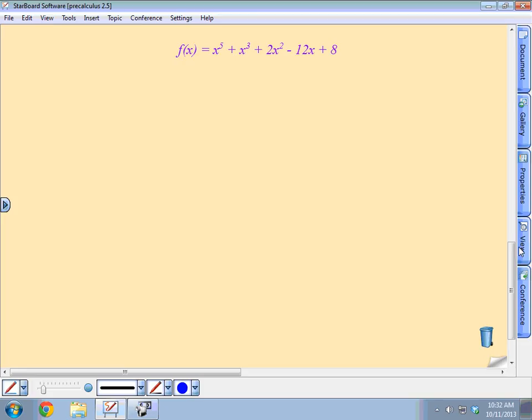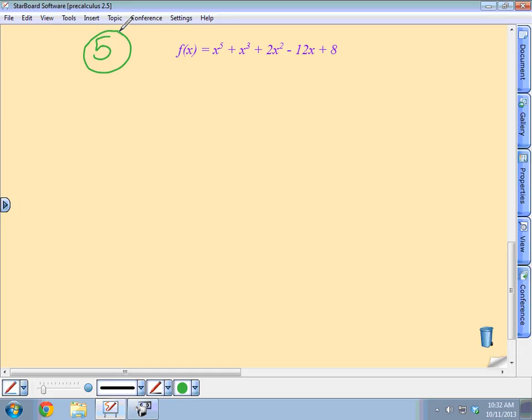Okay. So, we have this function, f of x equals x to the 5th plus x cubed plus 2x squared minus 12x plus 8. All right? And so we want to know how many zeros are there, first of all. So how many zeros will there be, Kelly? 5. There'll be 5. And so it wants us to find the 5 zeros. Okay? So it wants a complete factorization. So how are we going to do that?